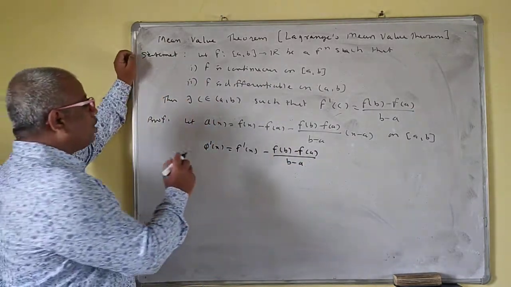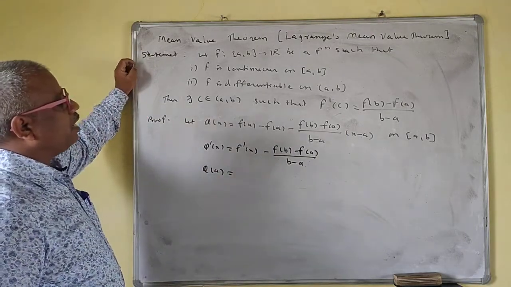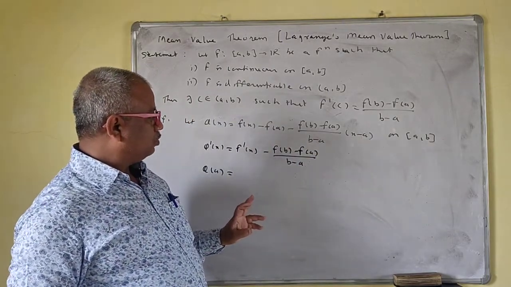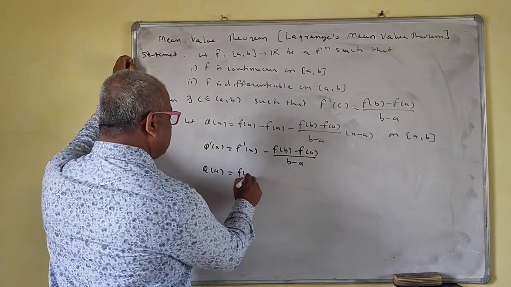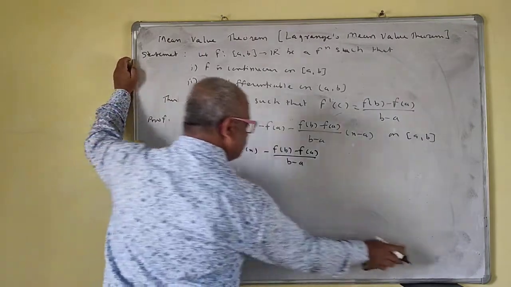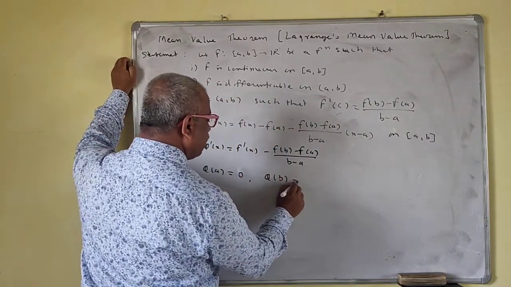Also, what is phi of a? Phi of a: a minus a is 0, so this is f of a minus f of a, which is 0. What is phi of b?